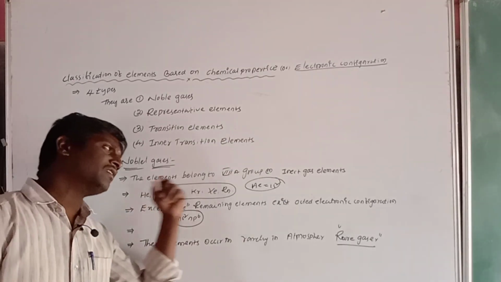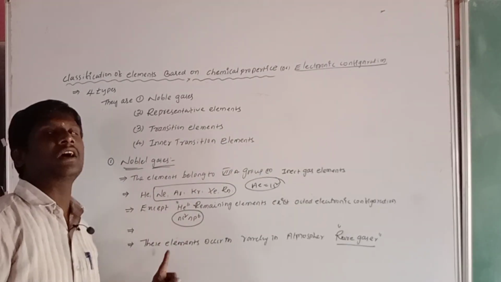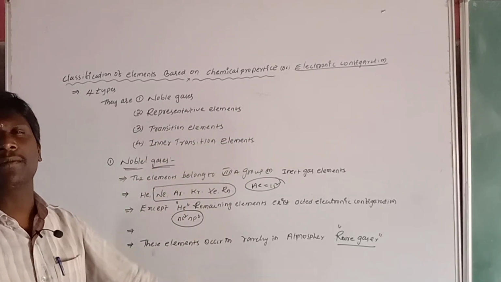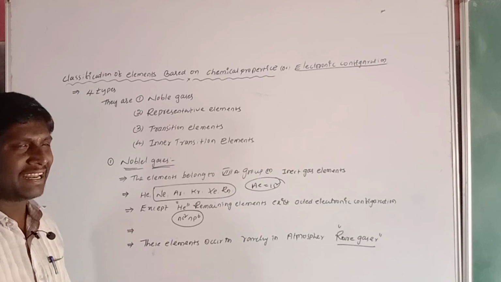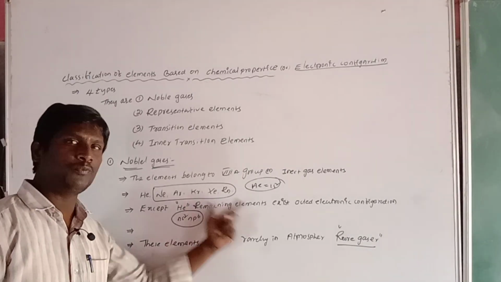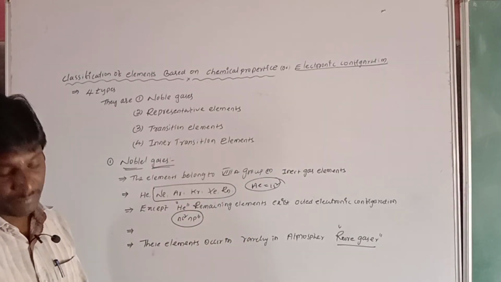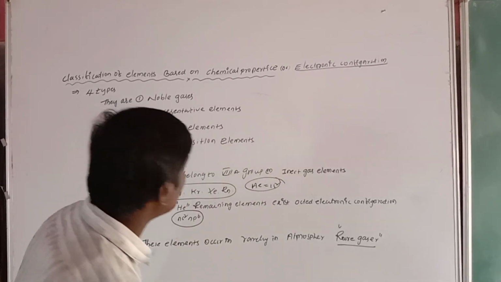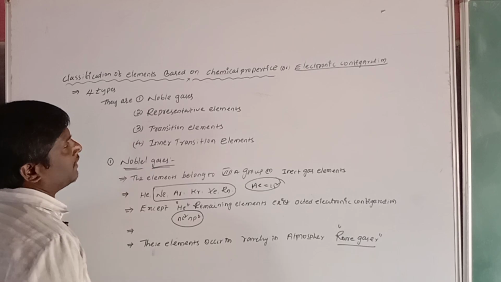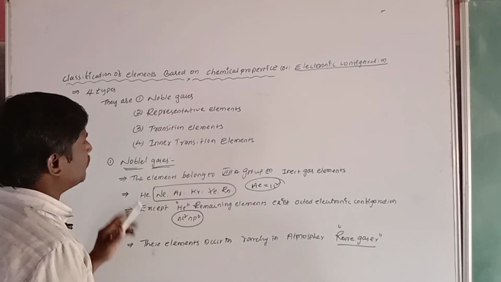Since they have a fulfilled configuration, they do not participate in any chemical reaction. They occur rarely in the atmosphere, so they are called rare gases. This completes noble gases.